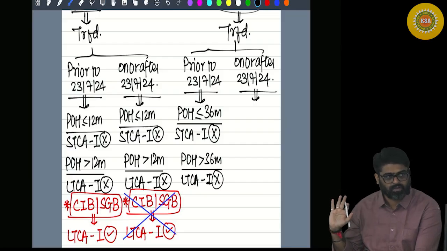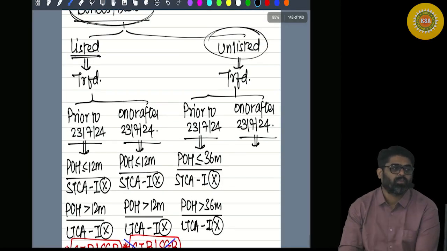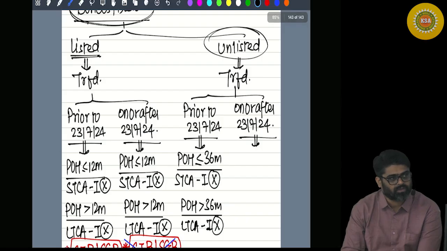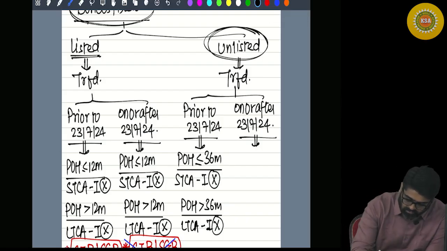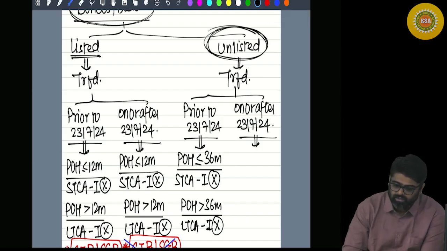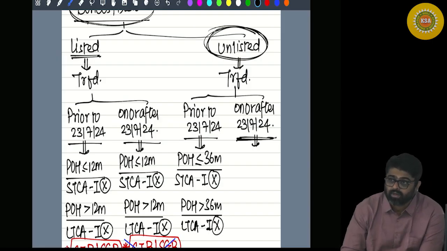Now wait. What if unlisted bonds and unlisted debentures are transferred on or after 23rd July?